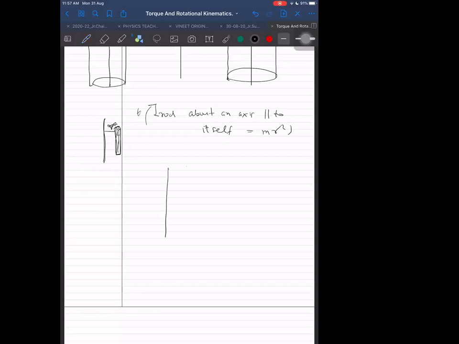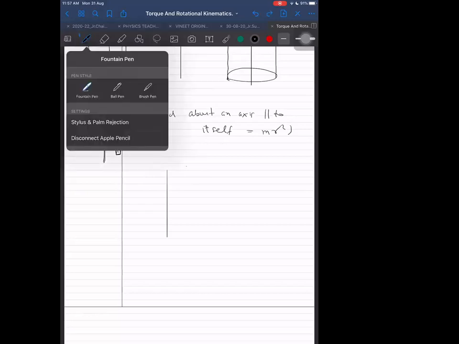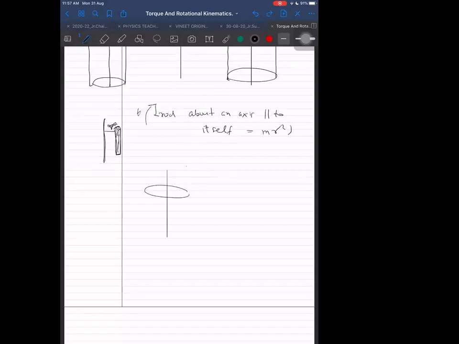Anyway, another example where the moment of inertia will be MR square. Any other example? Can you think of any other example? A ring. Let me make a ring like this here. This is a ring.